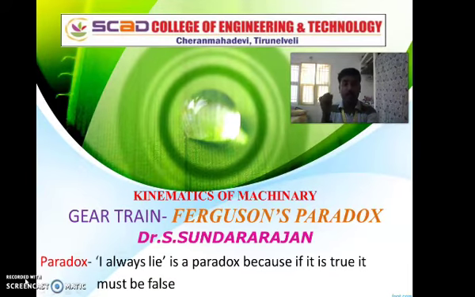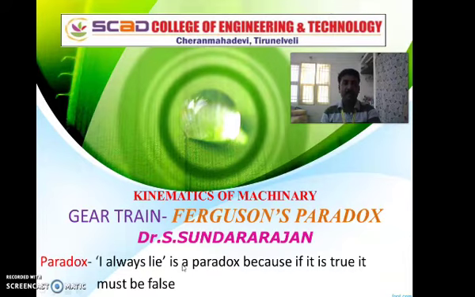We have discussed gear trains a lot in the classroom, and now I am going to share a small topic on the gear train, that is Ferguson's paradox. Let us know what a paradox is. "I always lie" is a paradox, because if it is true, it must be false.